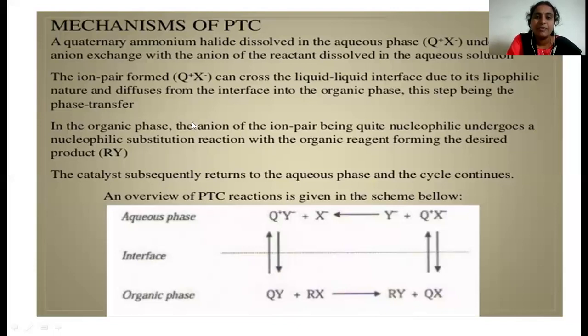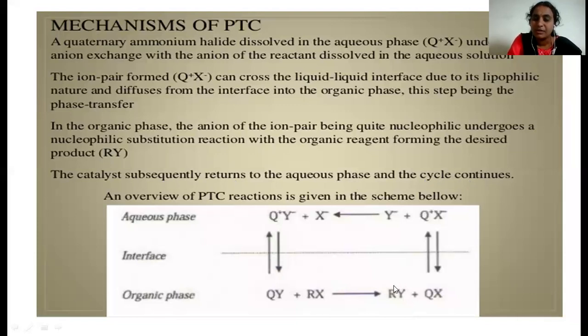In the organic phase, the anion of the ion pair, being quite nucleophilic, undergoes a nucleophilic substitution reaction with the organic reagent, forming the desired product, RY. The catalyst subsequently returns to the aqueous phase and the cycle continues.